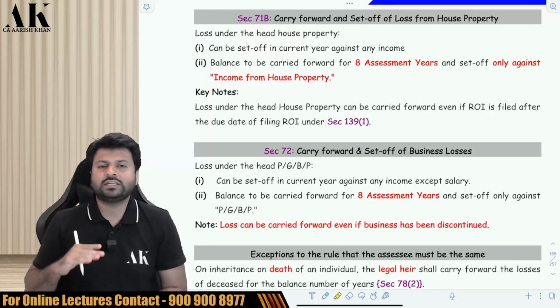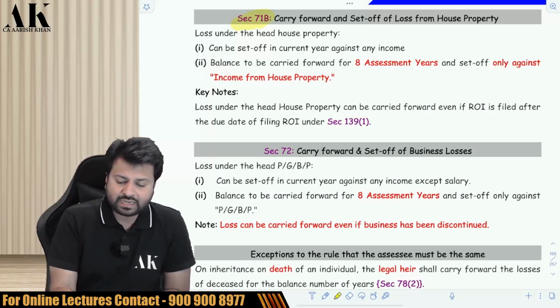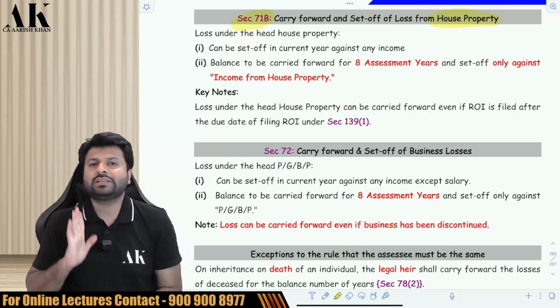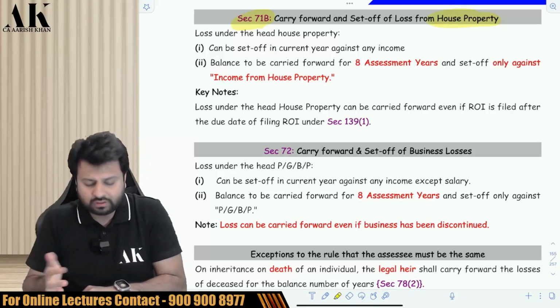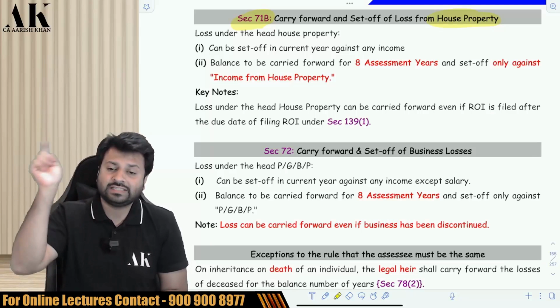First inter-source adjustment, then inter-head adjustment, and now we will talk about carry forward of loss. First, we will carry forward the loss of house property. Now, always remember one funda. Once you carry forward the loss, after that you cannot set off against other heads. You have to set off against the same head only.